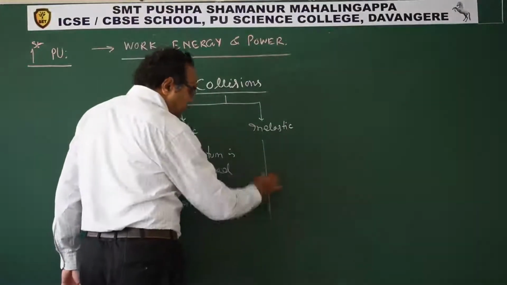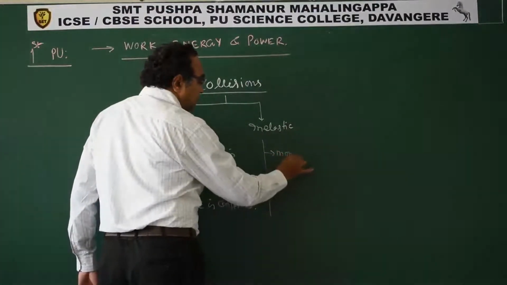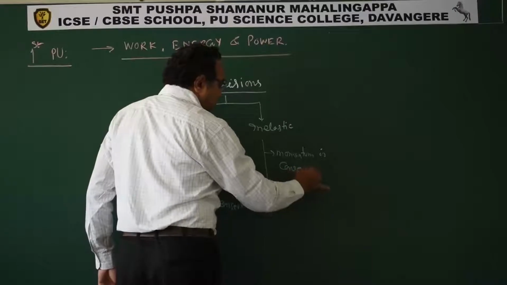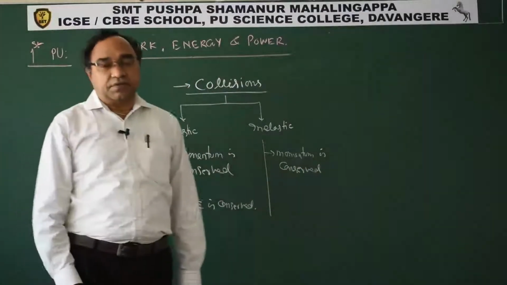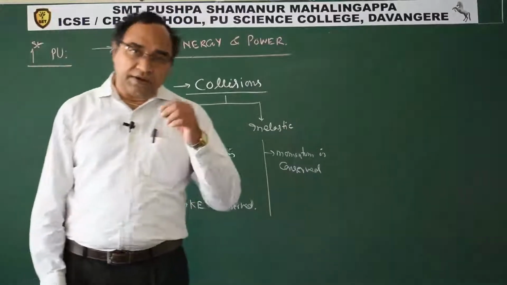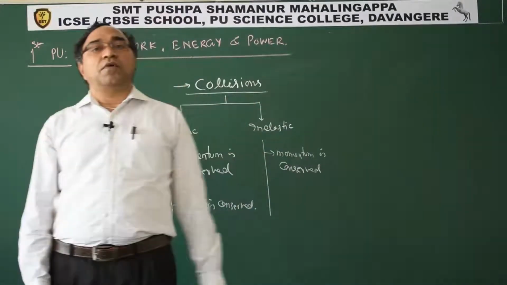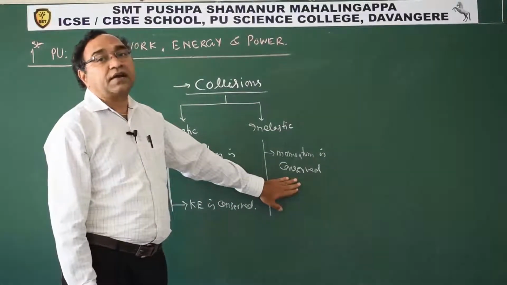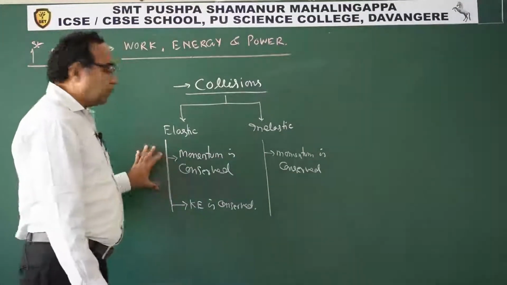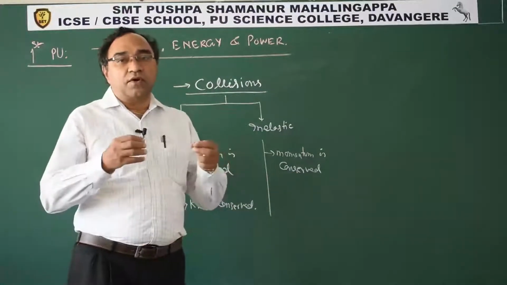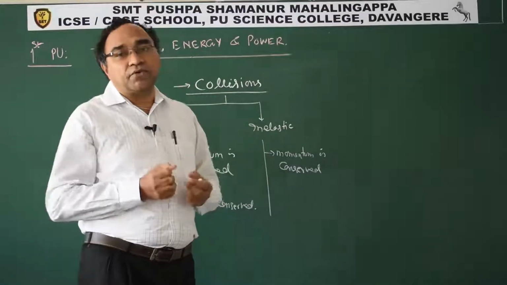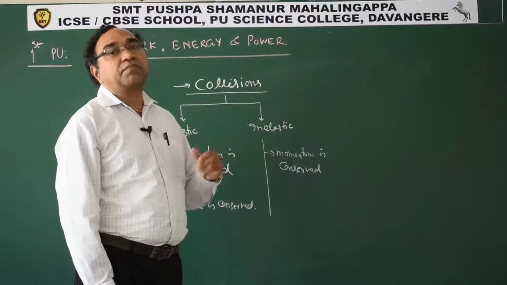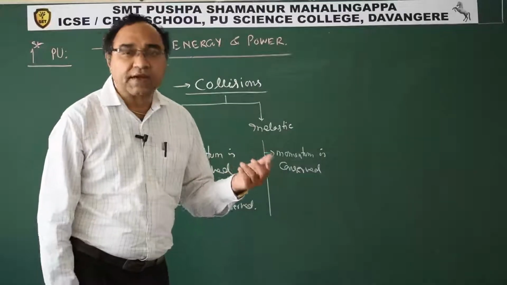And when we talk of inelastic collision, here momentum is conserved. Kinetic energy is not conserved. Some part of the kinetic energy is lost in the form of sound and heat. That is why such collisions are inelastic in nature. In case of elastic collisions, the two bodies will collide and start moving away from each other, while in case of an inelastic collision, they will combine together and move together as one mass.